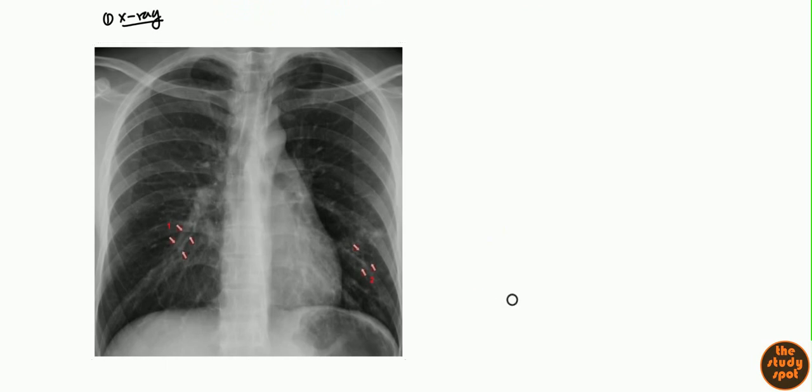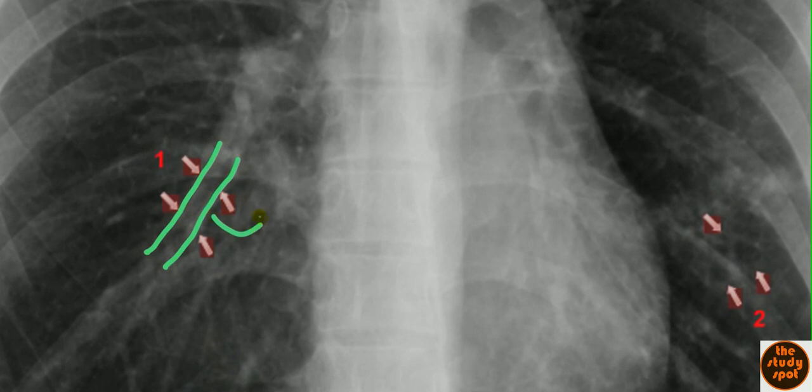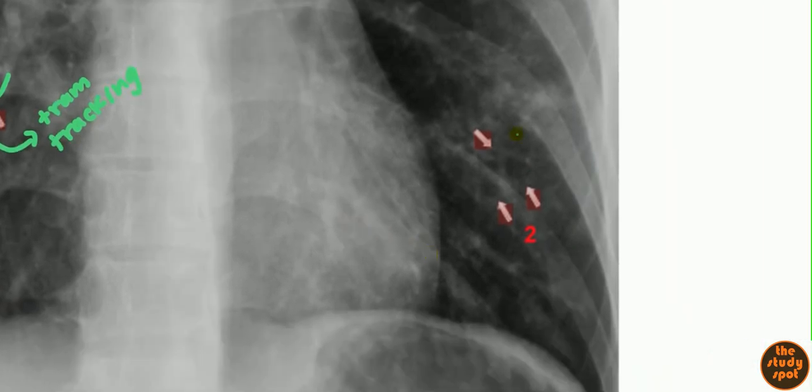So the first thing that I want to point you towards is, you can see these two lines here going out this way. This is due to the thickened airway wall, and this is called the tram track appearance. So this tram track, although it's kind of hard to see sometimes, signifies bronchiectasis. And what you also might get is this cystic dilation. So if you look closely, you've got these little circles here.